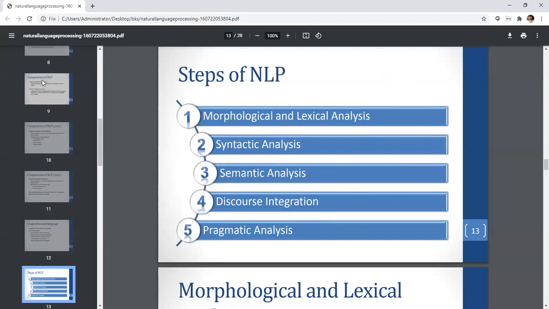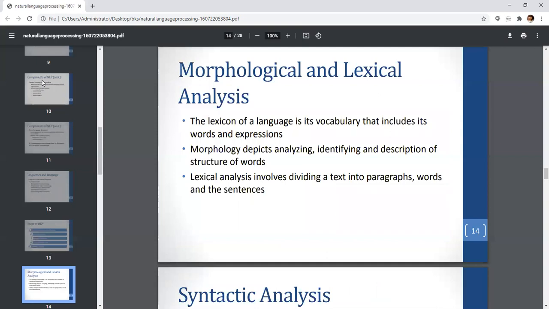So these are the phases of NLP. As I have said earlier, this has been asked many times in the GTU question paper for 7 marks. You have to explain all 5 phases: morphological or lexical analysis, syntax analysis, semantic analysis, discourse integration, and pragmatic analysis. You have to set one example and explain all the phases with the example that you will be discussing. So what is morphological or lexical analysis?